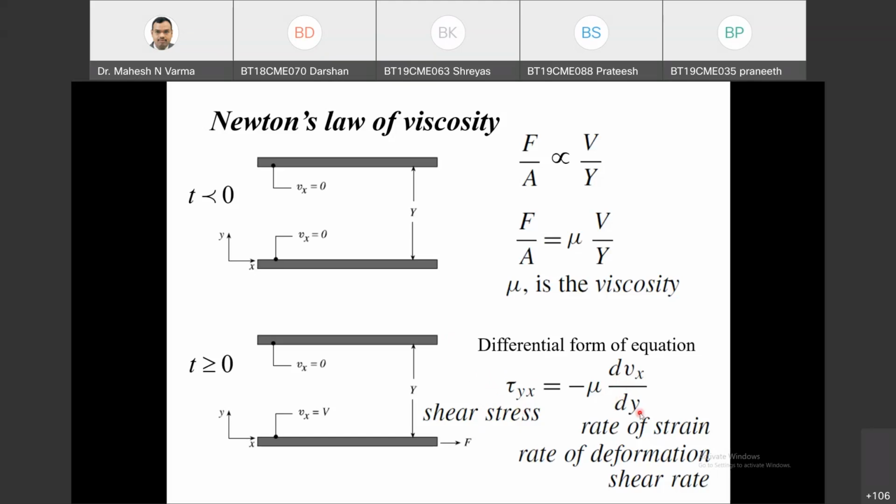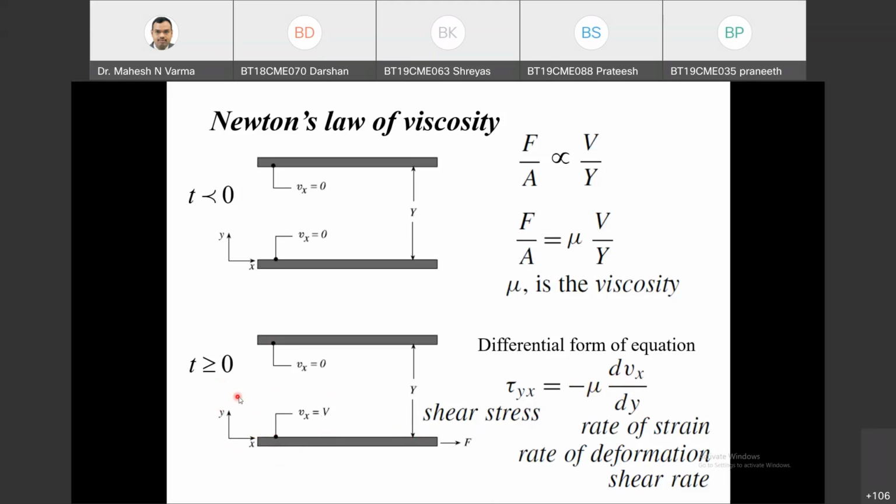In this case, velocity is decreasing. Here I will have maximum velocity, here velocity is lower, and here velocity is lowest. Velocity is decreasing and y is increasing. Hence there is a negative sign.